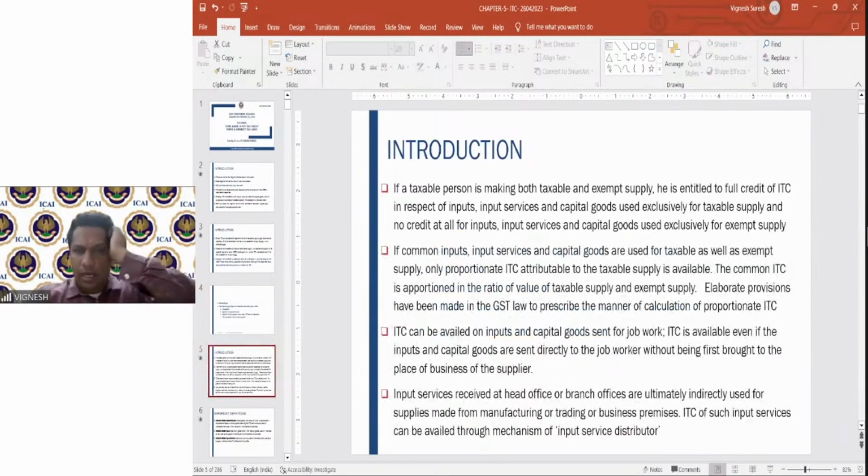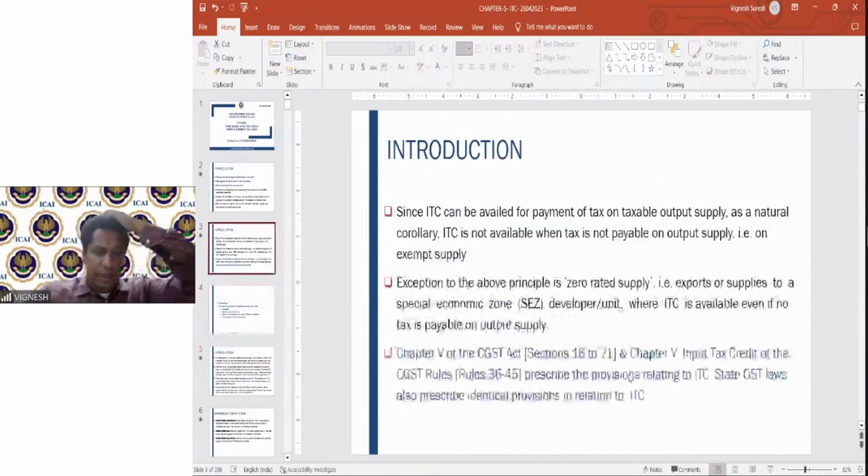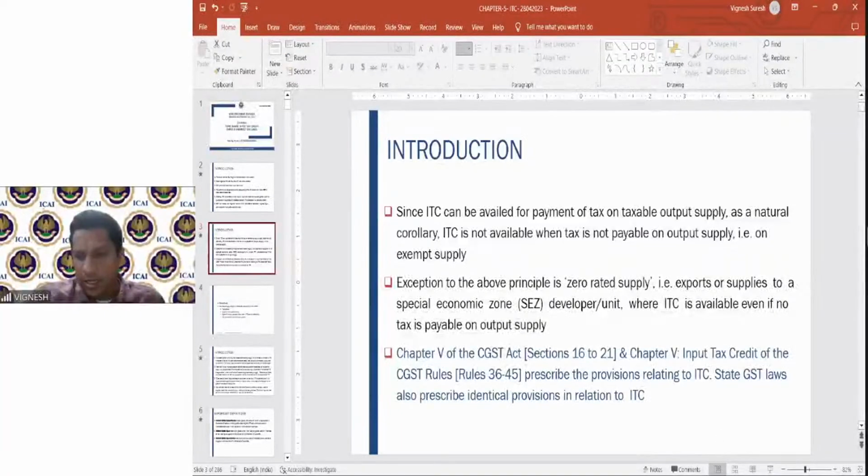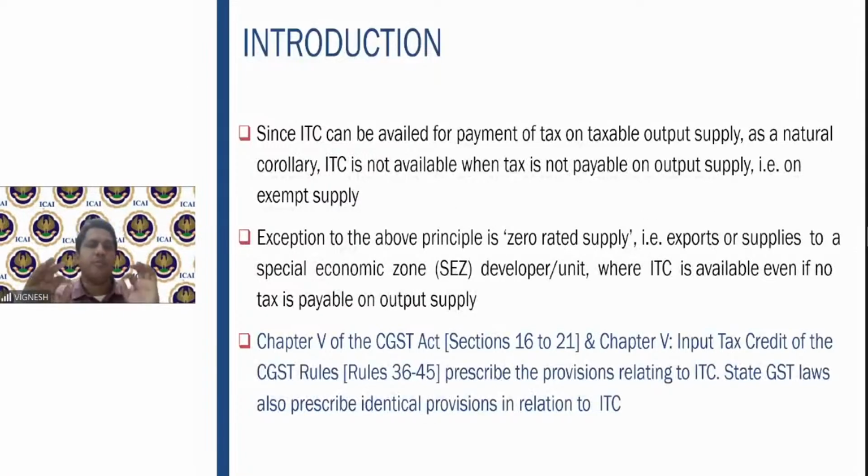So that was the concept of zero rated supply. I hope you understood what exactly it is. That is an exception to what we are discussing. Please make a note of this: input tax credit is available with respect to zero rated supply. Zero rated supply, you can write in the bracket, export of goods or services or supplies to special economic zone.